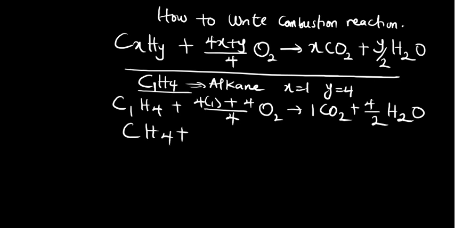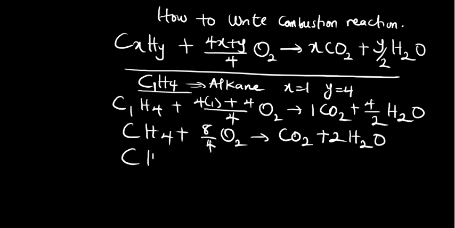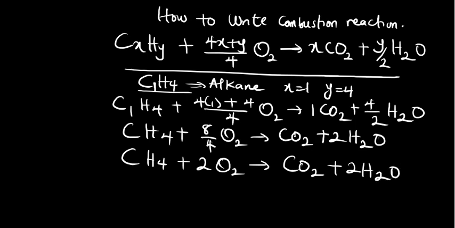Now as a mathematician, let's do it. CH4 plus 4 times 1, 4 plus 4, that is 8, 8 over 4 O2 into CO2 plus 4 divided by 2, so that's 2 H2O. You can see it's very easy. So CH4 plus 2O2 into CO2 plus 2H2O. If you look at the equation, it is balanced. It's very simple to write combustion reaction.